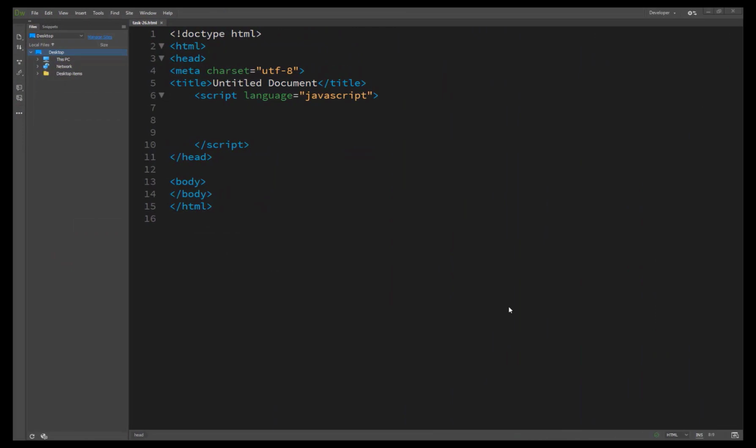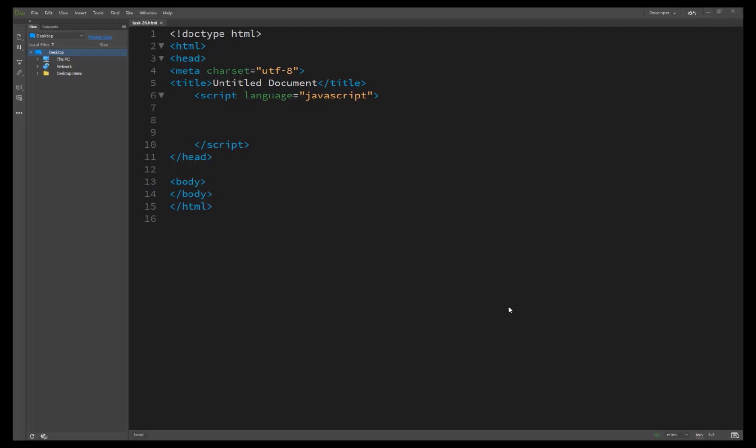So now we are starting task number 26, confirming with a user. In addition to the alert method we already discussed in the previous lecture, task 25, the window object also provides a confirm method, which allows you to display a dialog box containing a text message followed by two buttons, OK and Cancel. So the user can acknowledge or reject the message and close the dialog box. Typically these buttons are labeled OK and Cancel, as I already told you.